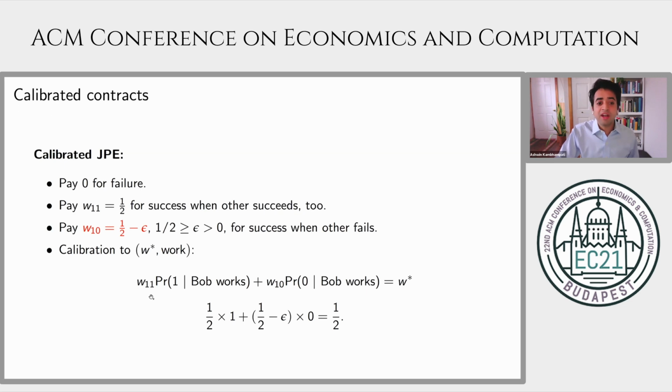So we're taking a weighted average of W11 and W10. But when Bob works, he makes a sale with probability 1. Recall our parametric assumptions in this example. So Alice's expected wage when working, in which case she gets W11 with probability 1, is exactly 1/2, just as before.